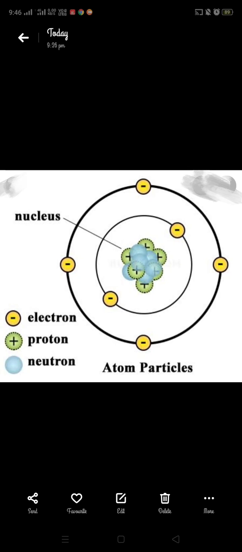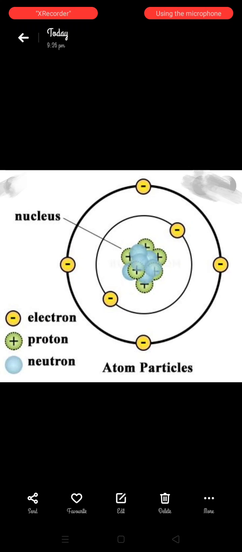The formula of carbon dioxide is CO2. C is carbon, and O2 is oxygen. Carbon is an element, and oxygen is an element. They are different elements, but when they combine together they form carbon dioxide, which is called a compound. When two or more elements are combined together, they form a compound.